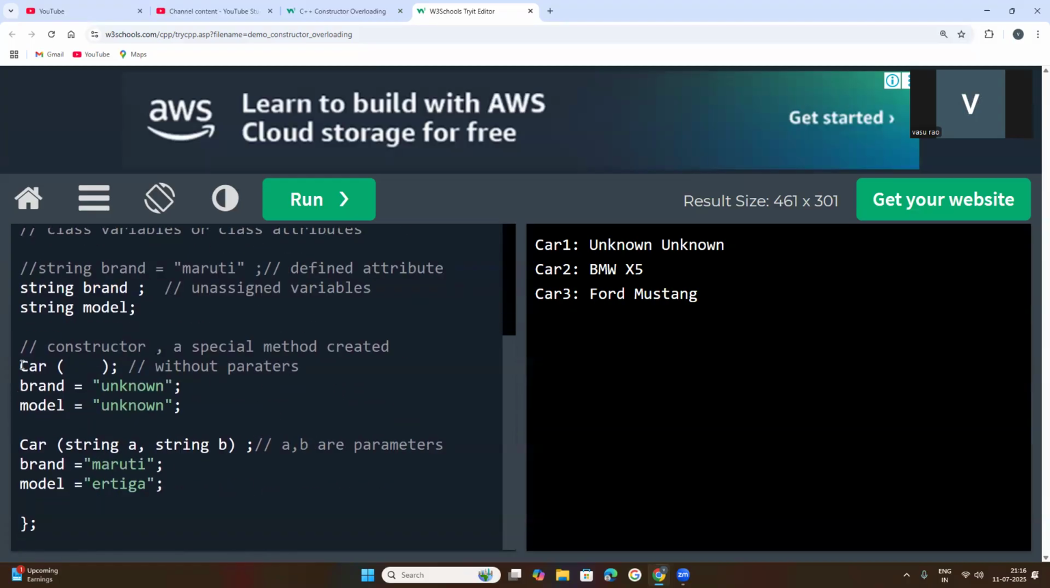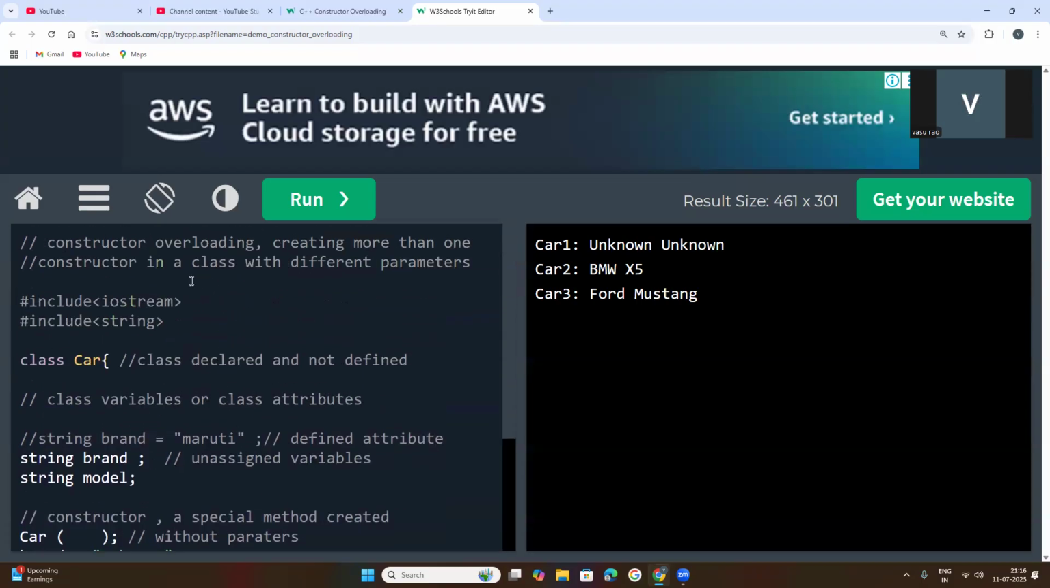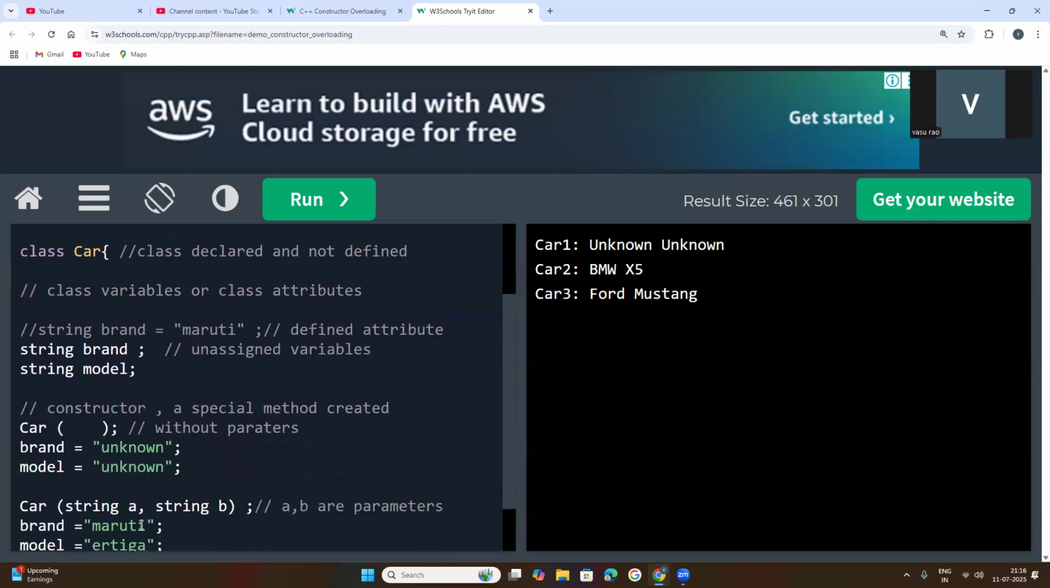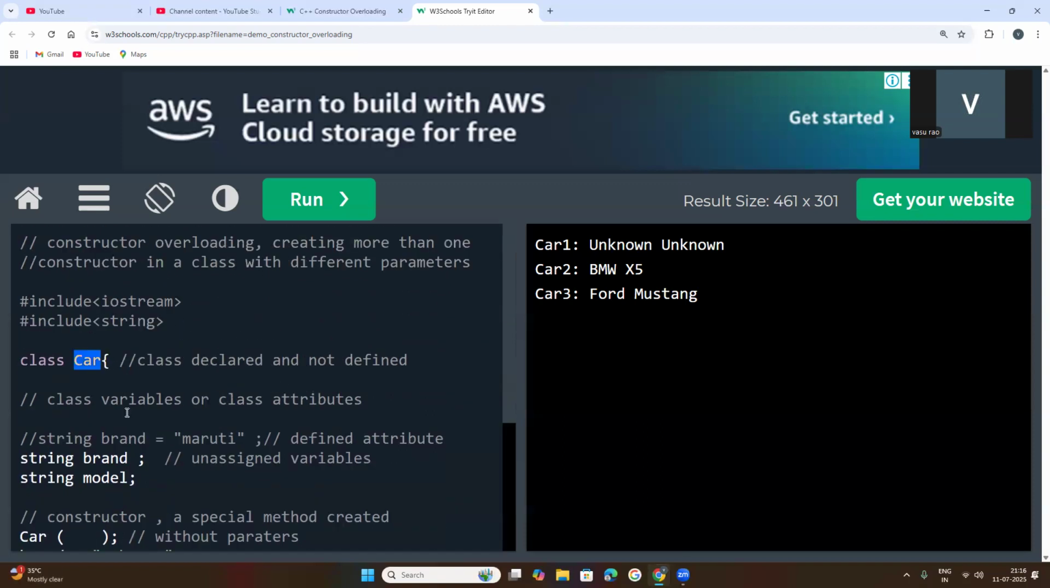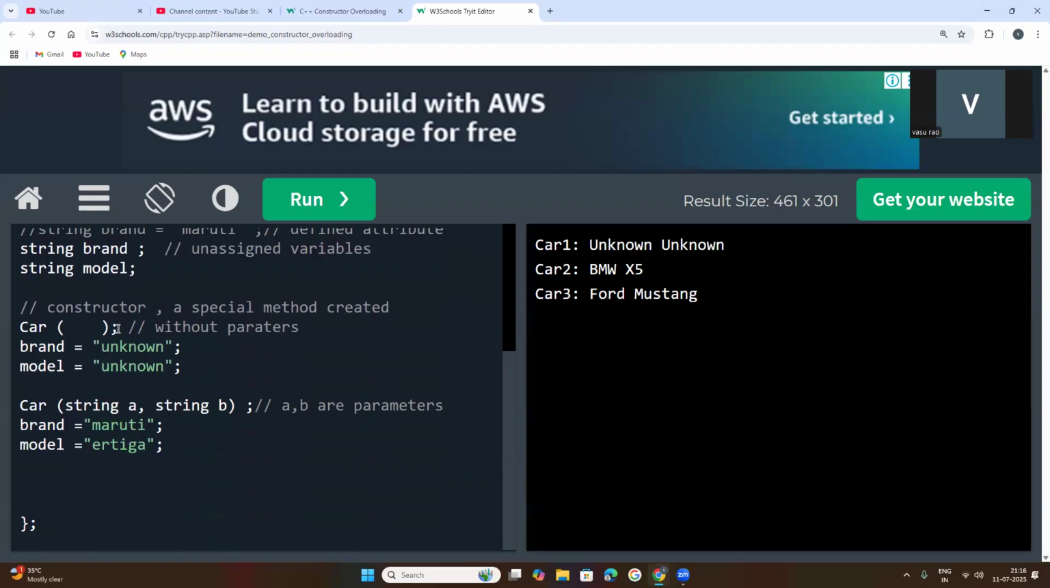So two constructors, car is a constructor, car is a constructor. This is not defined with any parameter, without parameters. This is defined with the parameters. So as per our definition, constructor overloading means creating more than one constructor in a class with different parameters. Here, no parameters, here parameters. So what is the role of this constructor? Whenever an object is created for this class car, these constructors will be called automatically.